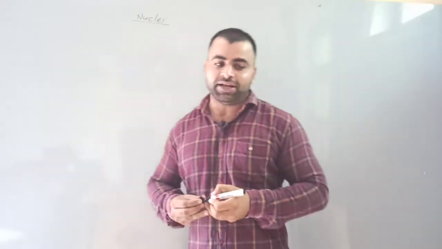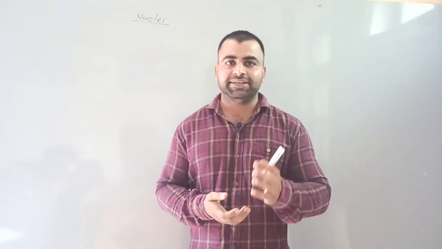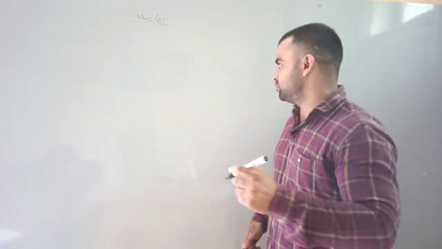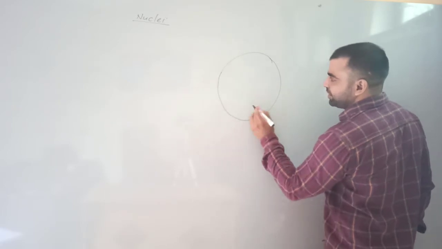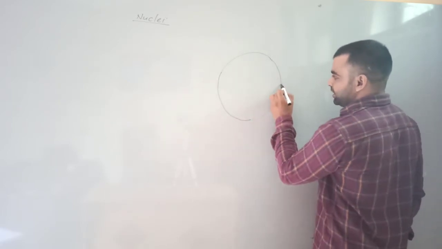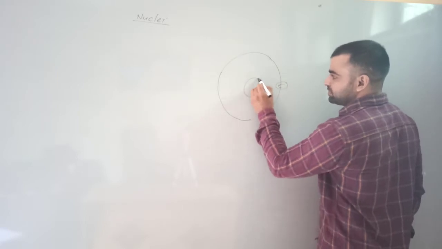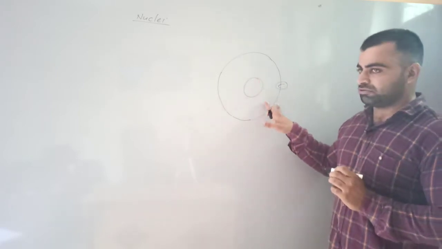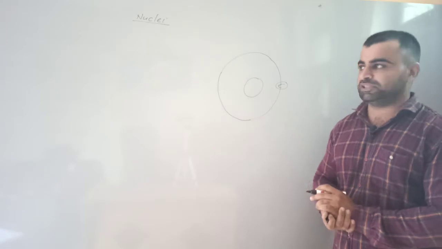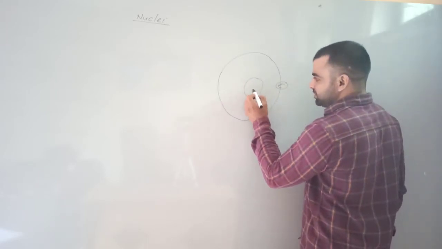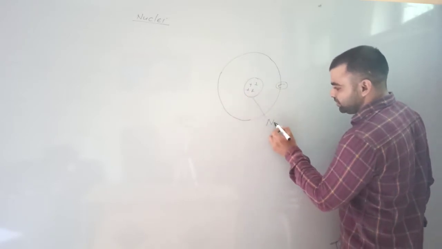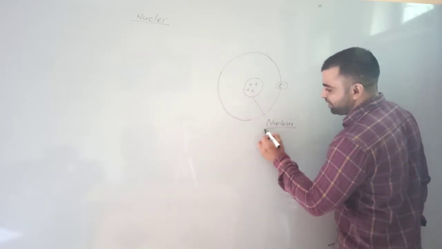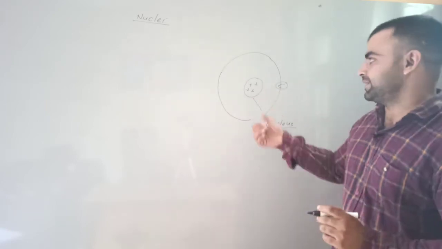In the previous chapter, structure of atom, we have discussed about the atom. It contains neutrons, protons and electrons. Atom is near about spherical in shape and electrons revolve around the nucleus. We have discussed about this in that previous chapter. And this central positively charged core is known as nucleus. In this chapter we will discuss about this positively charged core, that is nucleus.